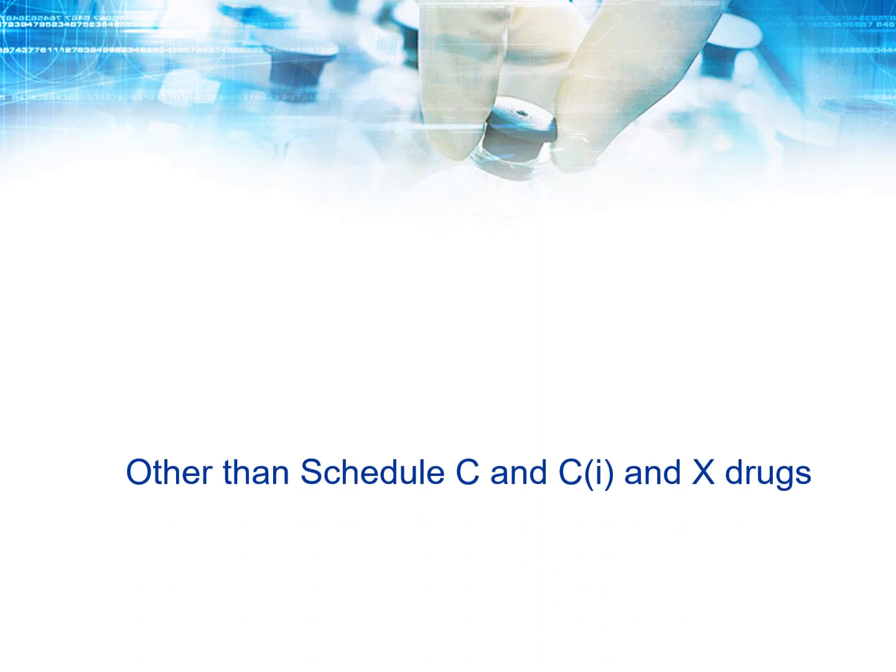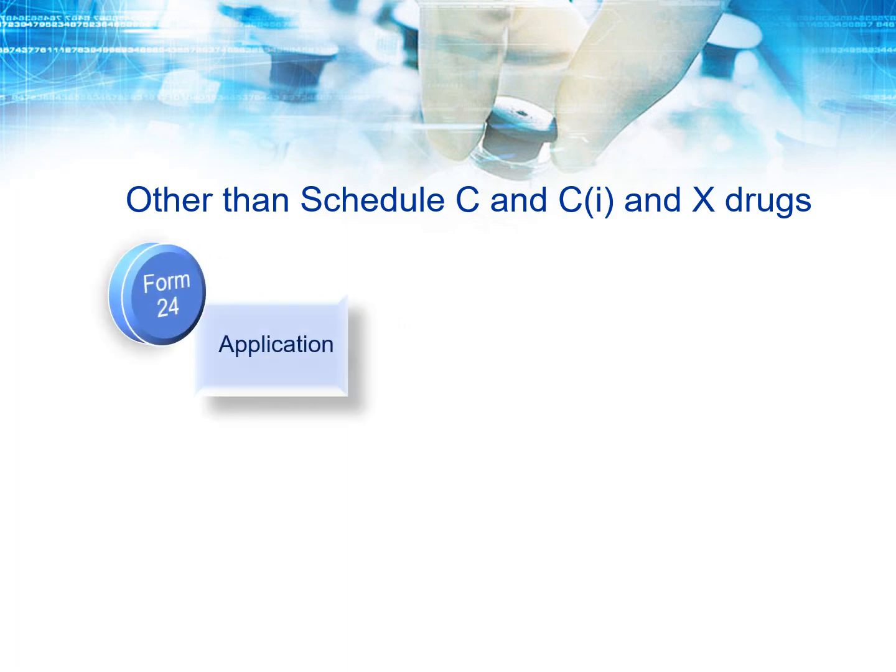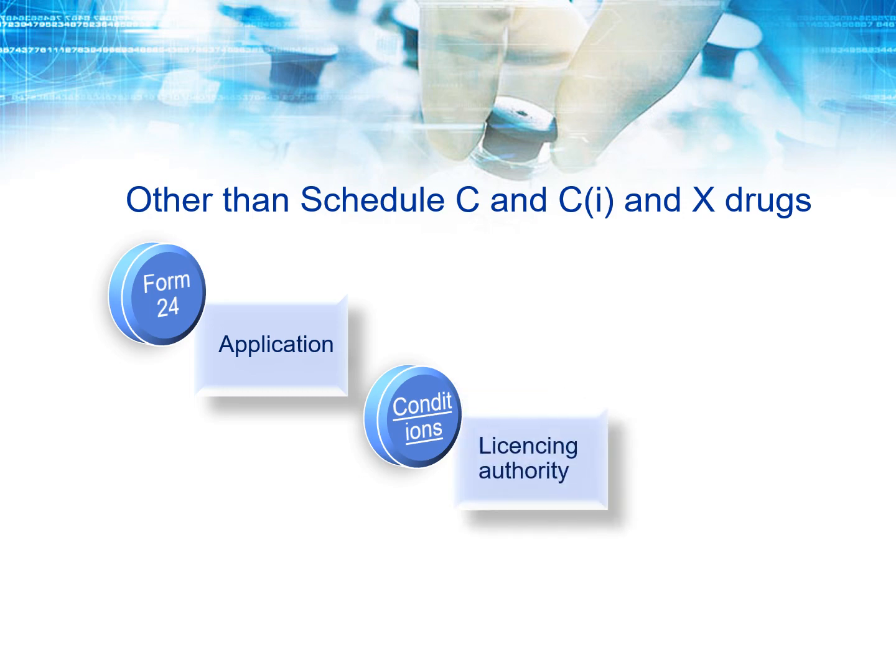Now let us see the manufacturing of drugs other than Schedule C, C1 and X. Under that, you first need to apply on Form 24. After application, you need to satisfy all the conditions mentioned by the licensing authority.